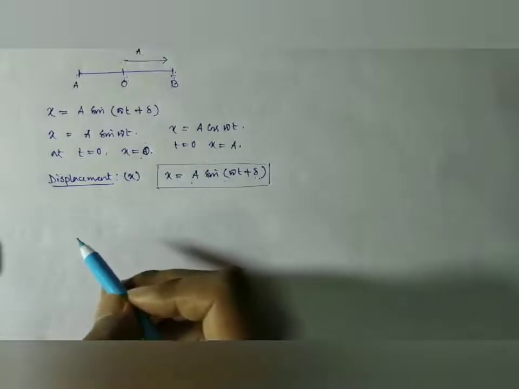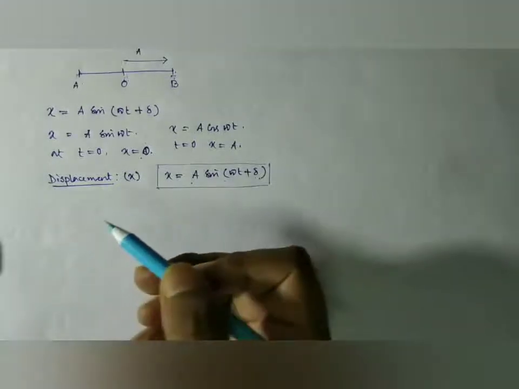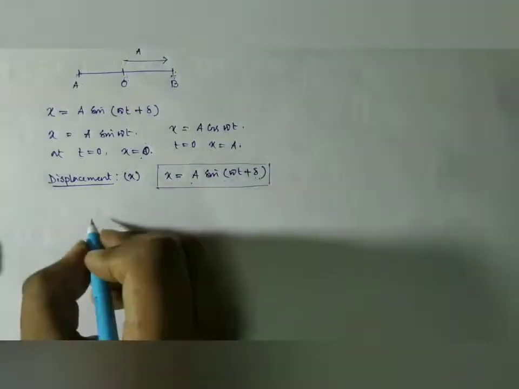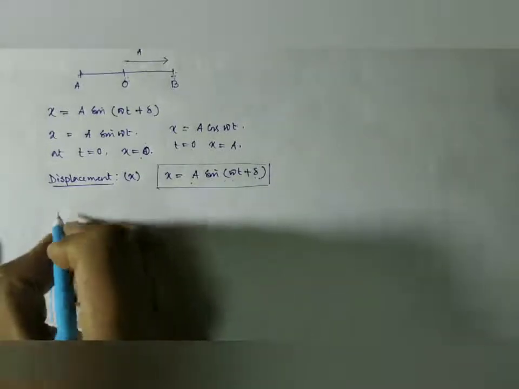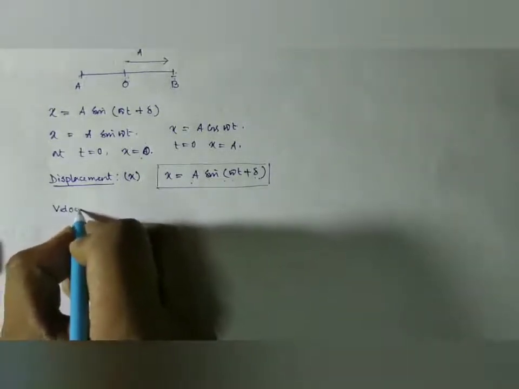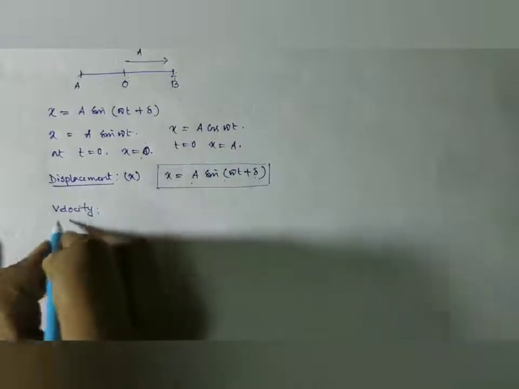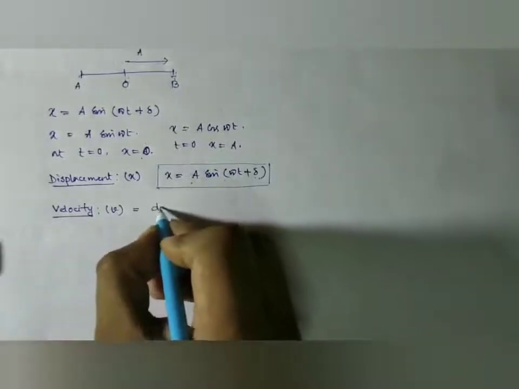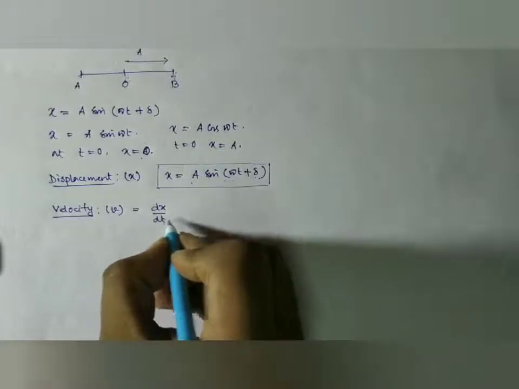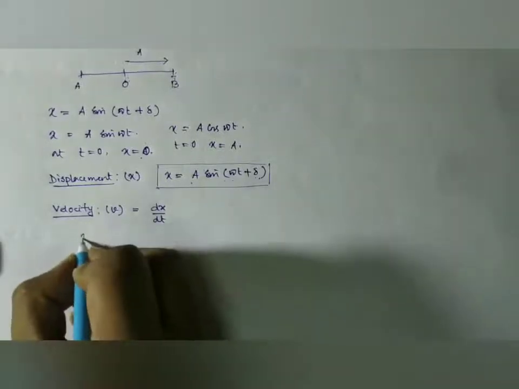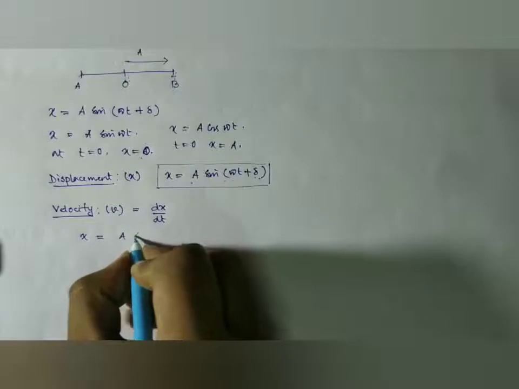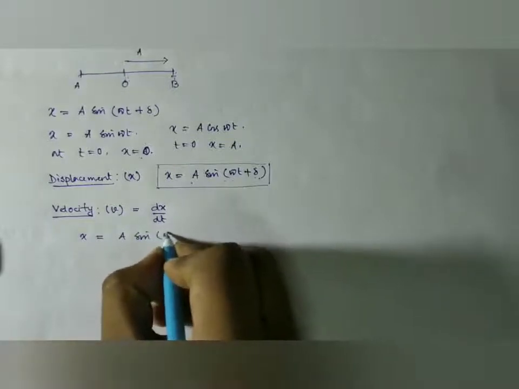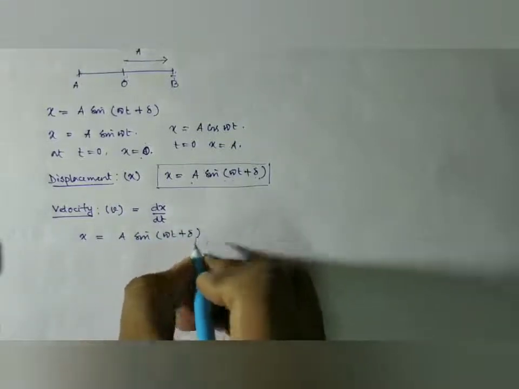Now, if we want to find out the velocity, what is the expression of velocity? We already know that velocity of a body is given by v is equal to dx by dt. So now we have x equal to A sine omega t plus delta.